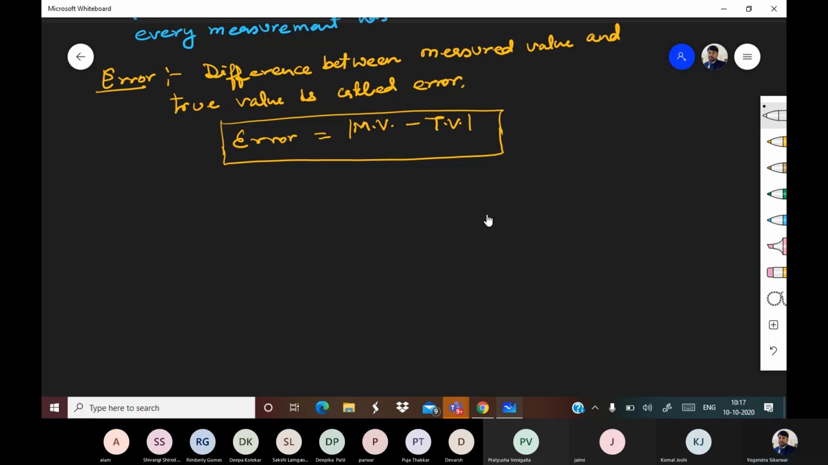Now in the last class I also told you that no measurement can ever be perfect. That means every measurement has some error within it. Now my question to you is: if all measurements have certain error, then how do we calculate or find the true value? Think about this question. We'll get back to it in a short while. So first let us talk about types of errors.